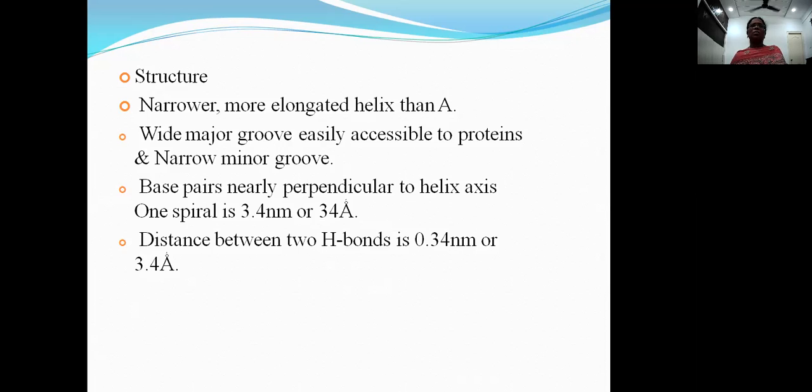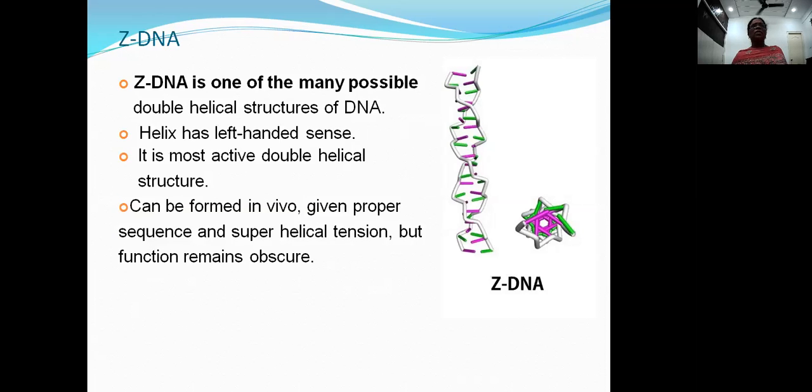The curvature is 36 degrees, so the coiling bends at a 36 degree angle. The width of one turn is about 20 angstroms. Z-DNA is one of the many possible double helical structures of DNA. It has left-handed coiling. It is the most active double helical structure given proper sequence and super helical tension, but its function remains obscure. It is not known.